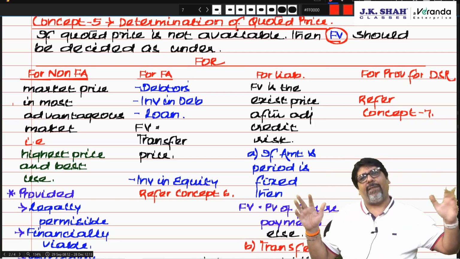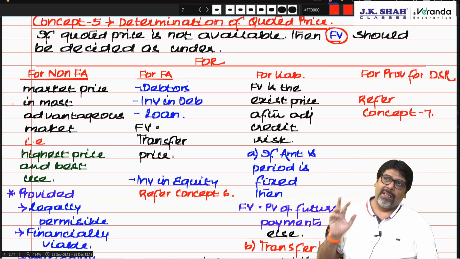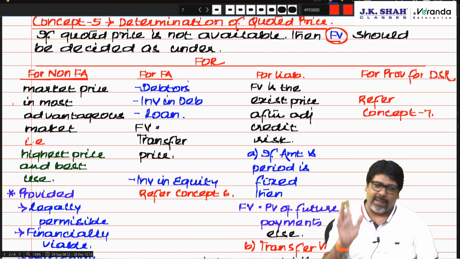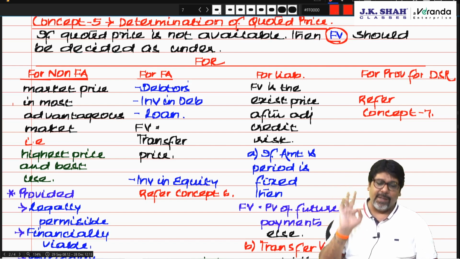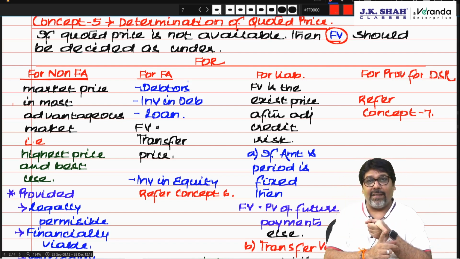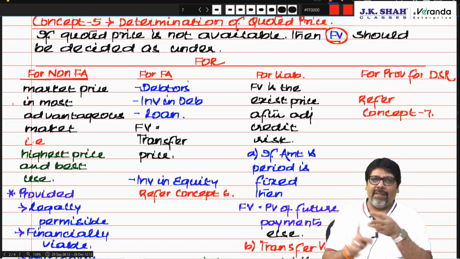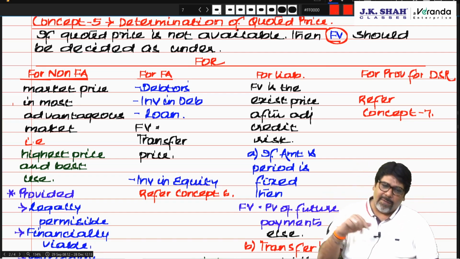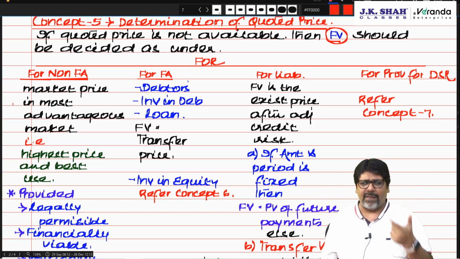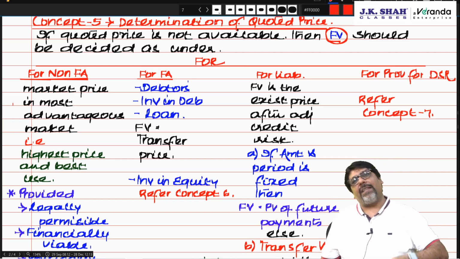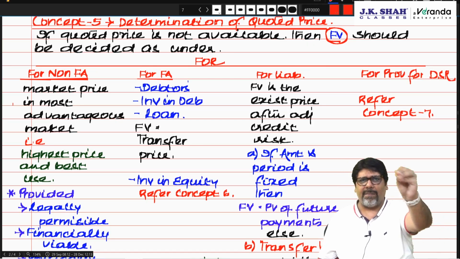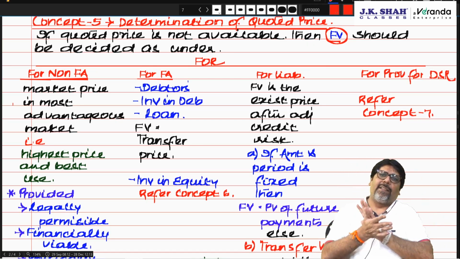So there is a market where a lot of buyers and sellers can be there. But don't you think artists and teachers would be ready to pay me a little extra for this? That is the most advantageous price, highest price, best use, provided it is legally permissible, financially viable and physically possible. Correct? Now for a financial asset like debtors, investment in debentures, loan, fair value is the transfer price, the price at which somebody is ready to buy. That is my fair value.